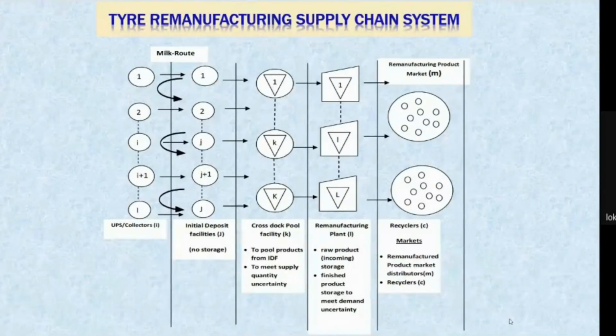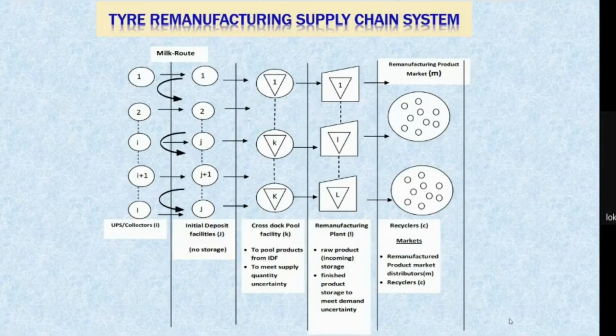So we have several collectors. From several collectors, we collect the tires at the nearest collection center. From several collection centers, there are a few cross-dock pool facilities where we collect the used tires, and after that, another layer is the remanufacturing plant, where we remanufacture the tire.